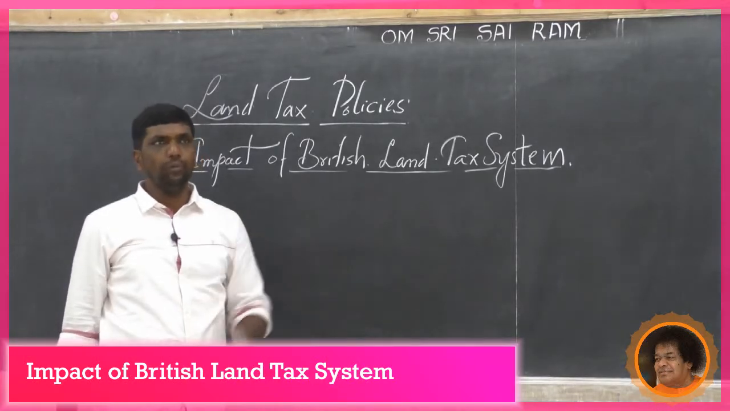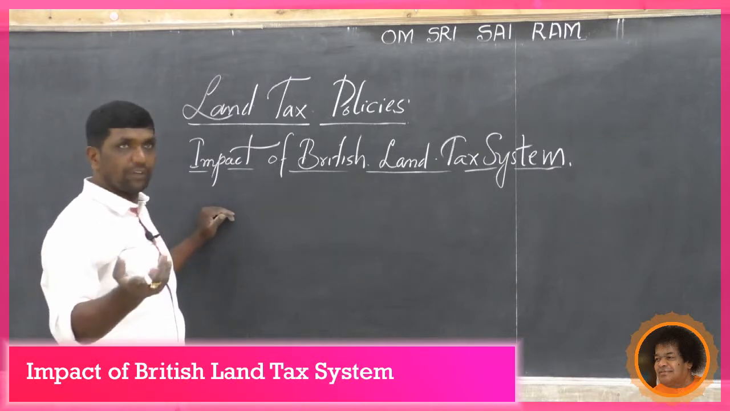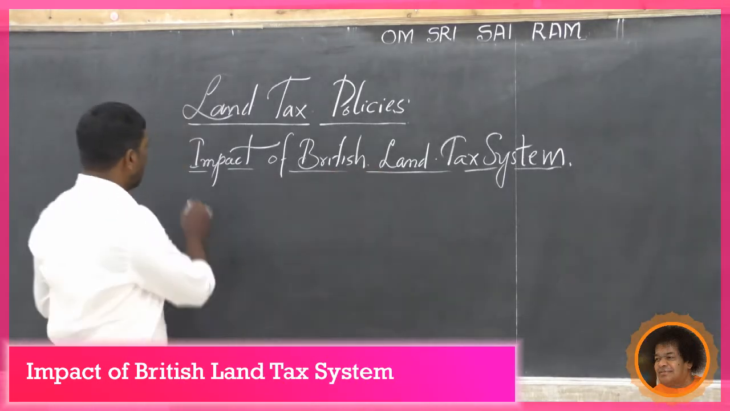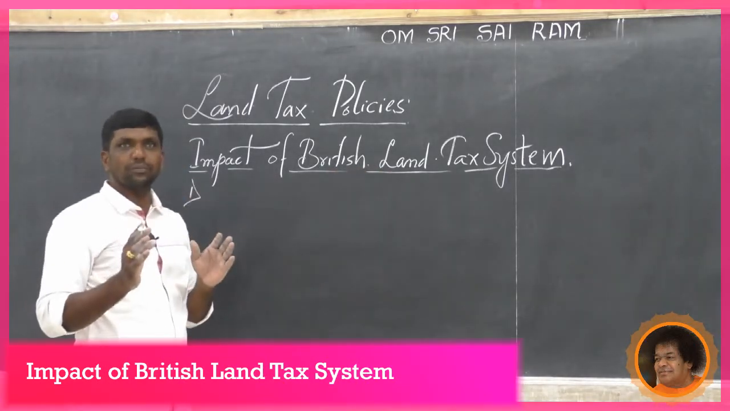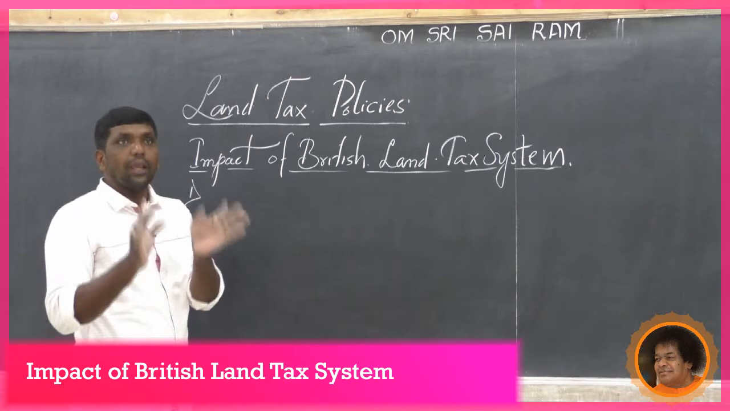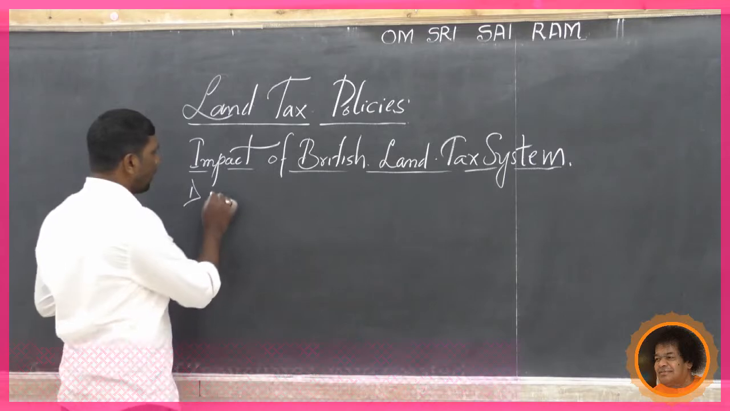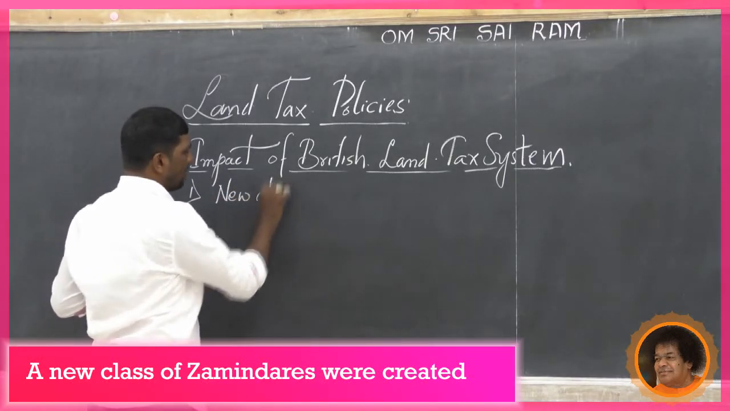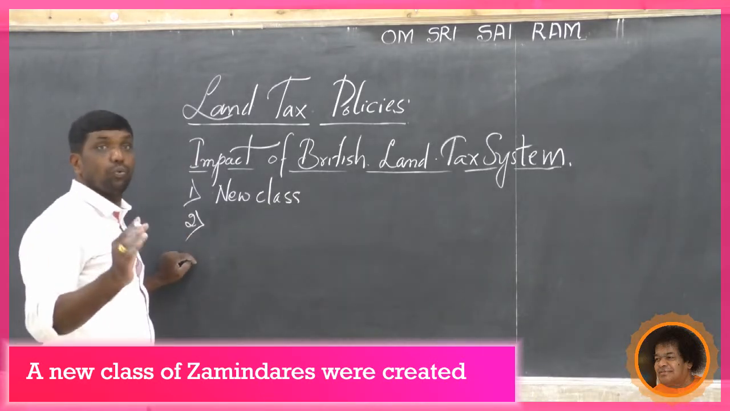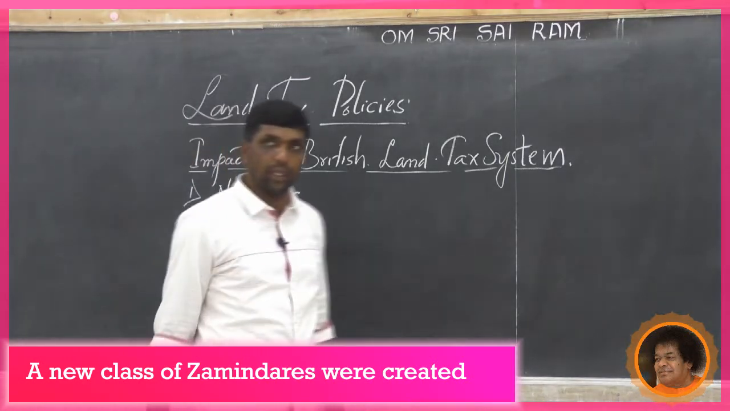Dear children, we have gone through three land tax systems, and we already discussed them. Now let us see the impact of the British land tax system. First, a new class of zamindars who exploited farmers was created. In short, a new class of zamindars was created. Second point, the farmers who were subjected to exploitation by the zamindars slowly became landless.